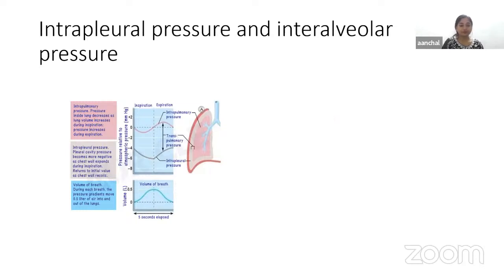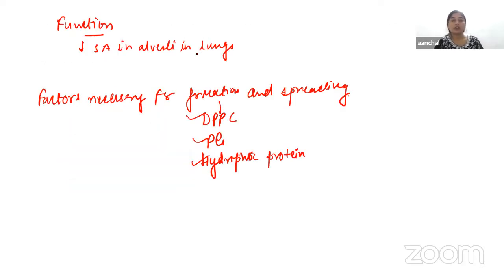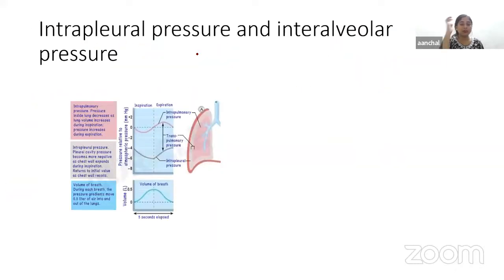First, we are going to discuss the intrapleural pressure. This is the pressure existing in the pleural cavity between the visceral and parietal layers.